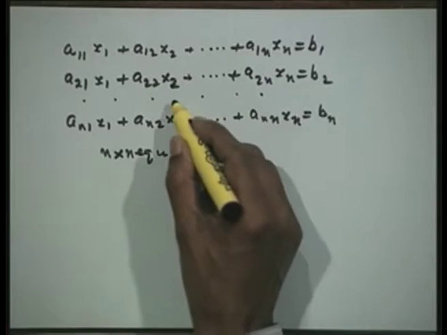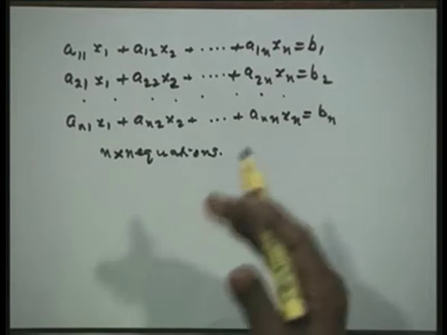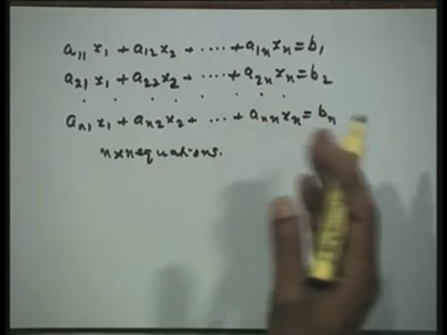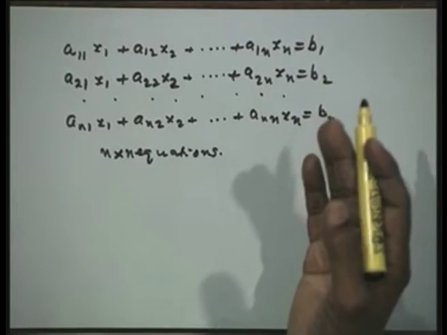Now here the interpretation of the variables x1, x2, xn depends on the problem that we are solving, but in general we shall not be bothered about what x1, x2 are with respect to a corresponding problem. So depending on the physical problem, there could be stresses, there could be velocities, there could be accelerations, or there could be any other variable that is there in the physical problem.